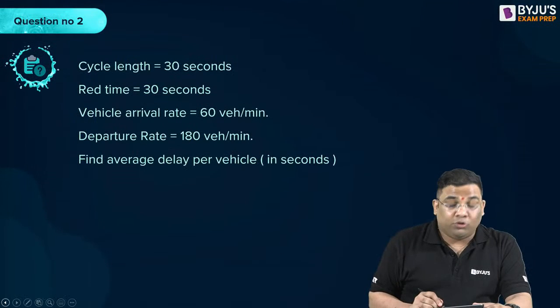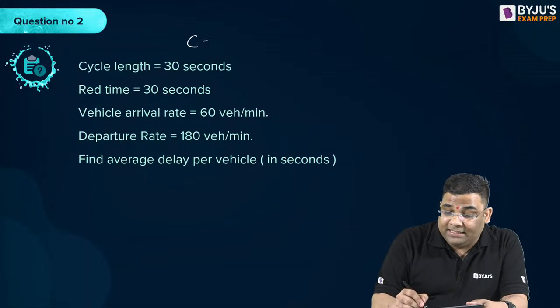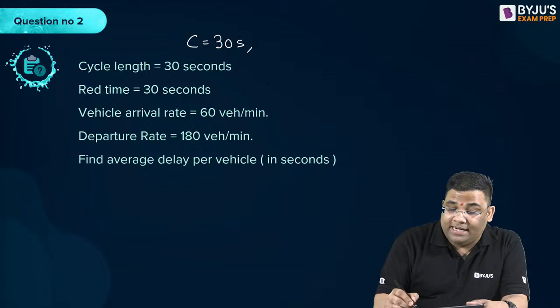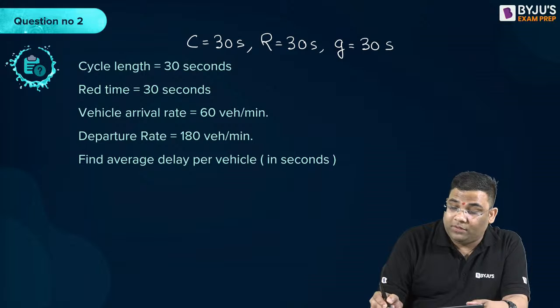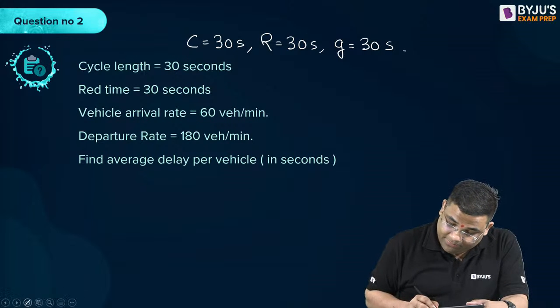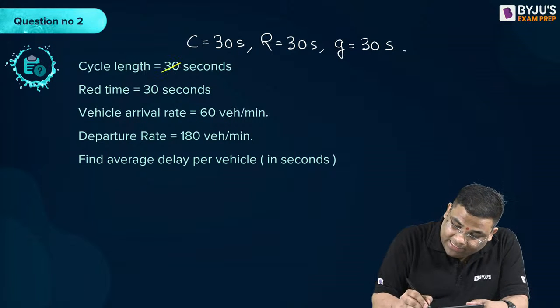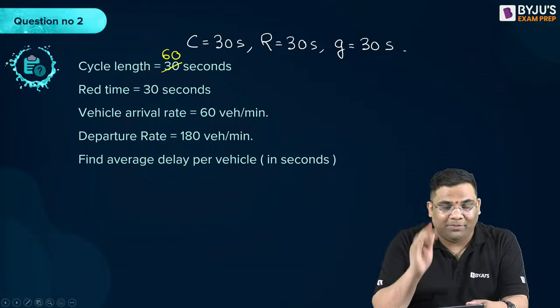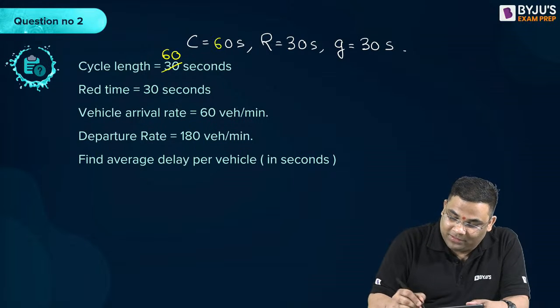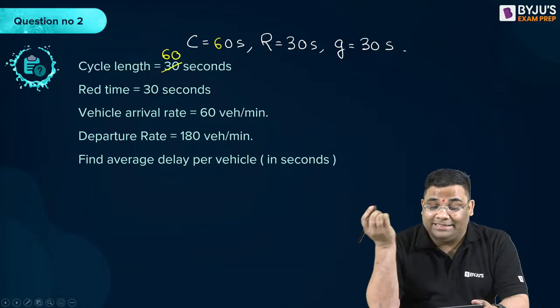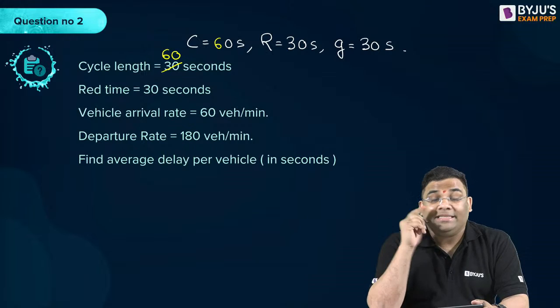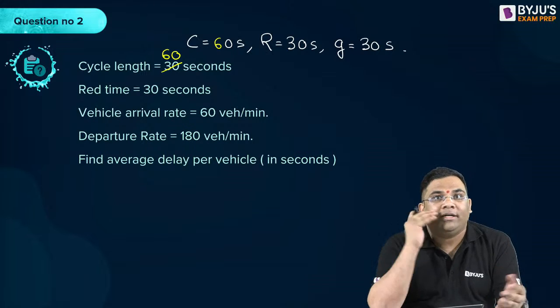But it might not be the case every time, like the next question, question number 2. In question number 2, the cycle length is given as 60 seconds. Sorry, it's a typing mistake. The red time is given as 30 seconds. So the green time is also 30 seconds.